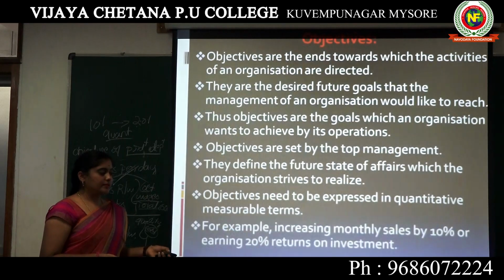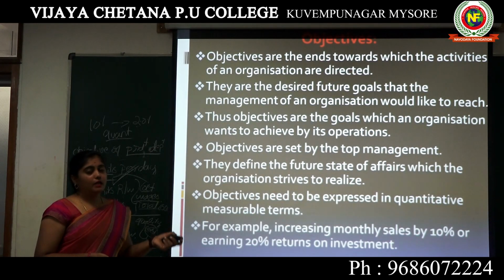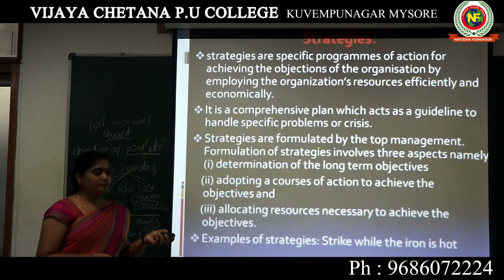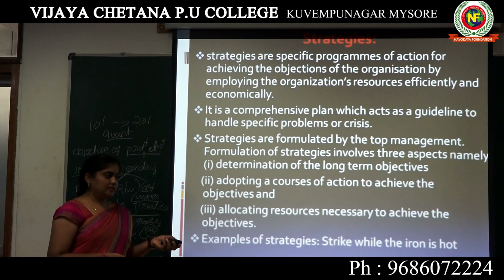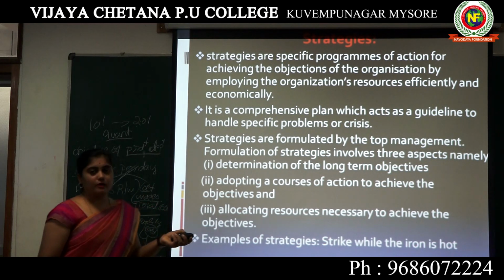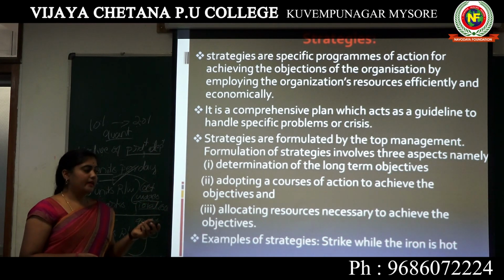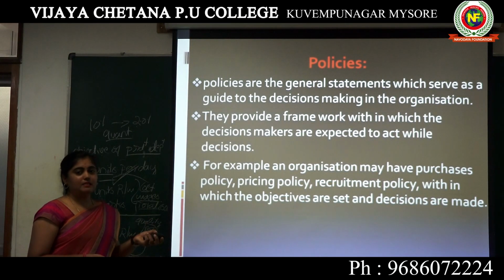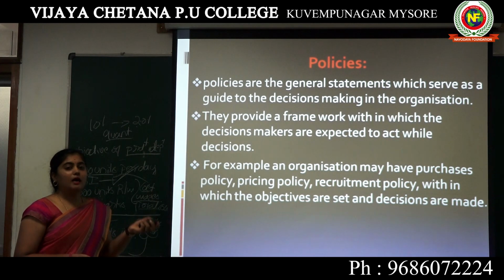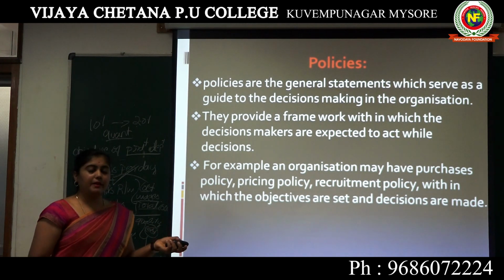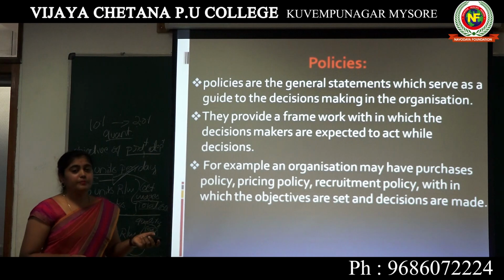So here again, I'm going to come from the beginning, that is from objectives. Yes, objectives is the first thing, that is desired goals set by the top level management. It should be realistic, quantitative and measurable. The strategies are specific programs which give the actions to carry out the organizational goals by providing guidance. Next, policies are general statements, for example production policy, purchasing policy. In the general statement also there will be a guide to carry out the works.